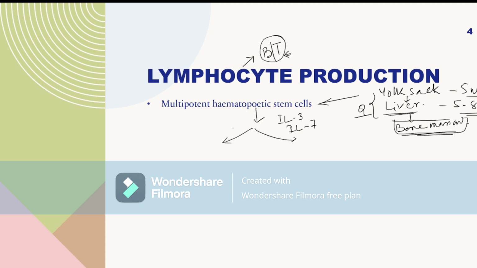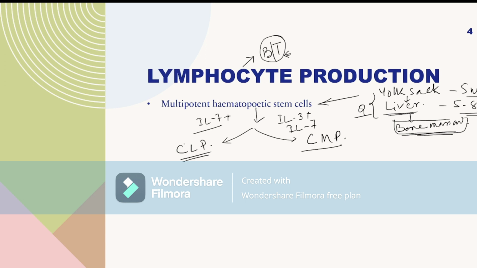If interleukin 7 is positive, then it will produce common lymphoid progenitor. If interleukin 3 is positive, then it may produce common myeloid progenitor. From the common myeloid progenitor, they divide into RBCs, basophils, monocyte, eosinophils, platelet, neutrophil, everything.